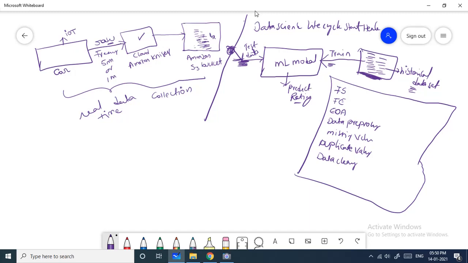On raw data we can't directly process it, because it's not CSV formatted data or any structured data. To convert the data into a machine-predictable format, these are the steps I have to consider: feature selection, feature engineering, exploratory data analysis, data pre-processing, handling missing values, removing duplicate values, and data cleaning techniques.